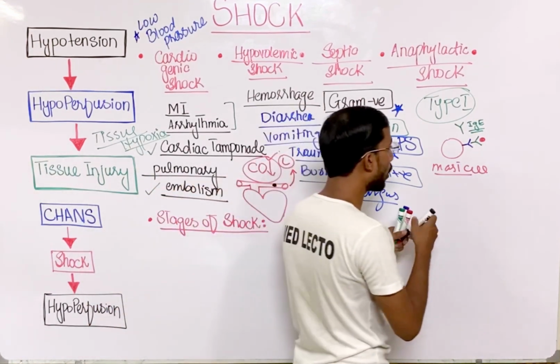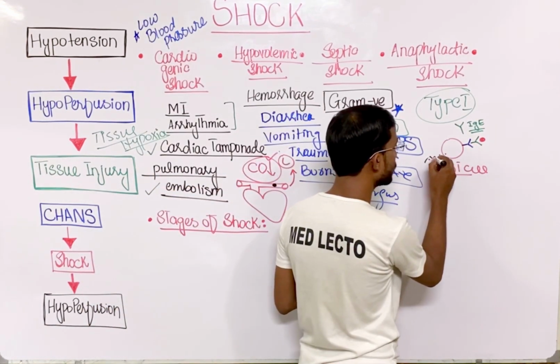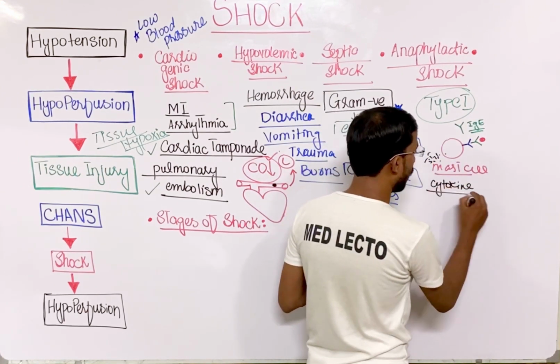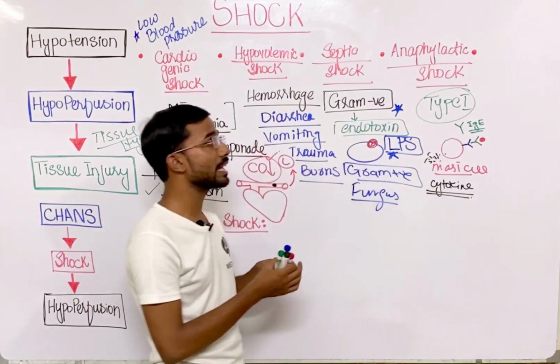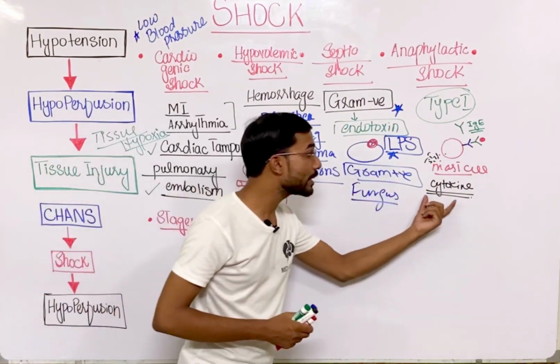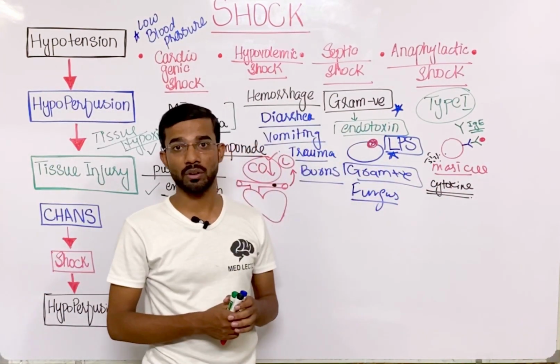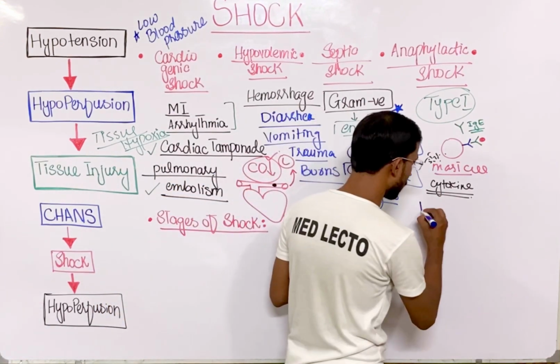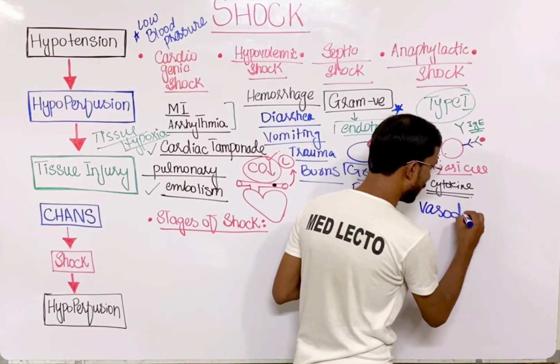Okay, the release of cytokines from the mast cells causes the anaphylactic shock. So due to this release of cytokines, you will see vasodilation. Most important, vasodilation.